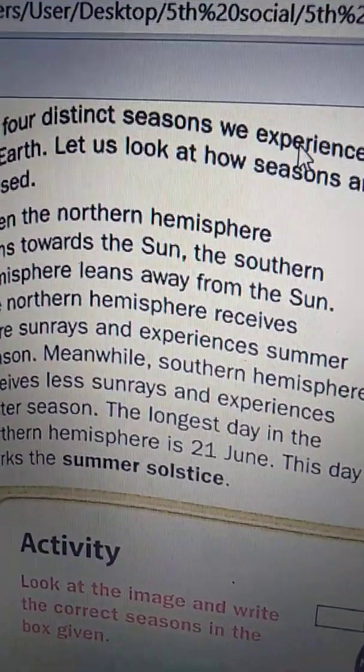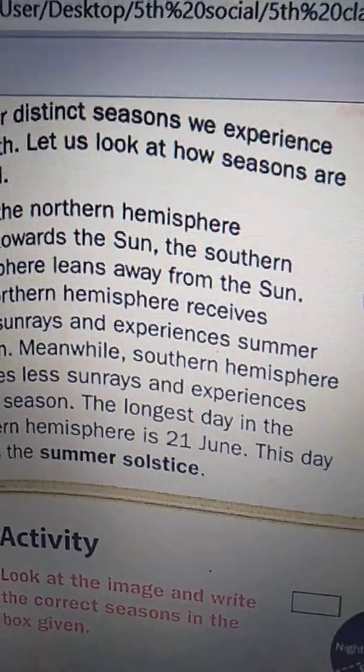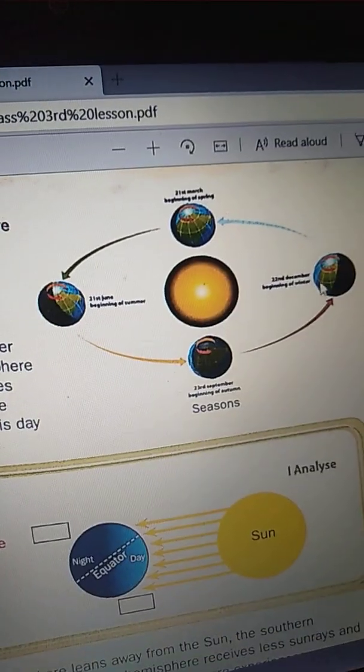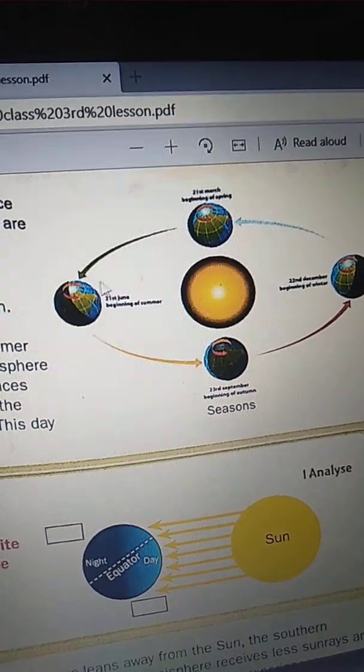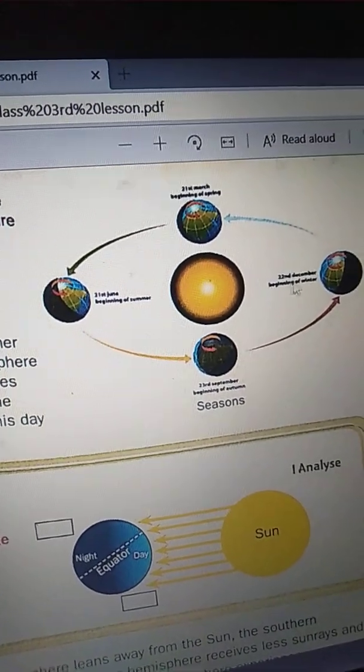When the northern hemisphere leans towards the sun, faces towards the sun, the southern hemisphere leans away from the sun. This faces towards the sun, and this faces away from the sun.